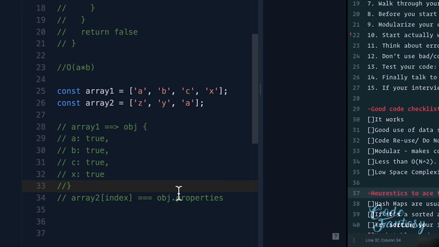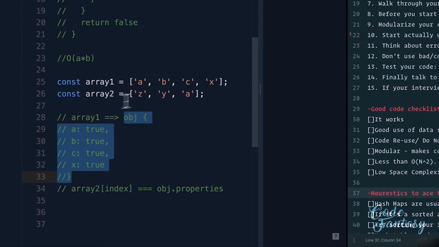This is a common pattern that you're going to see a lot when it comes to improving time complexity. So if you don't get this right away, don't stress out. This is something that will become more and more familiar to you as we do more problems. But if I'm able to convert the first array into an object that looks like this, now instead of having to loop over both arrays, I can just loop through the second array and simply check if the property z exists on this object that we created.